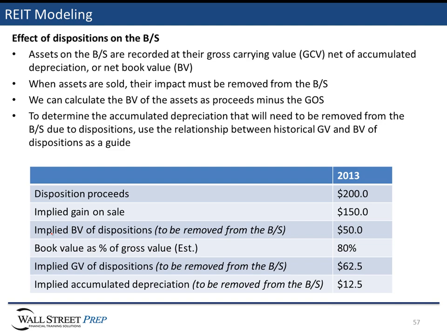So let's flesh that out a little bit further. In terms of the effect that these dispositions have on the balance sheet, it's very important to understand the impact to the book value as well as the gross carrying value of the assets. Assets on the balance sheet, as we all remember, are recorded at their gross carrying value net of accumulated depreciation, and the term for that is net book value. When assets are sold, their impact must be removed from the balance sheet. So we can calculate the book value of the assets as proceeds minus the gain on sale. That's what we just did.